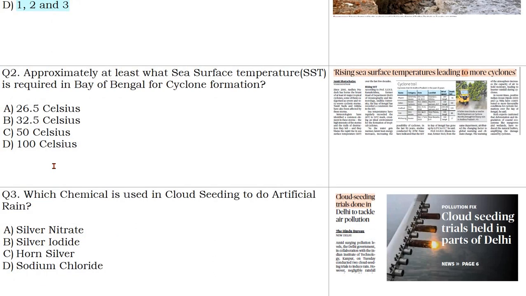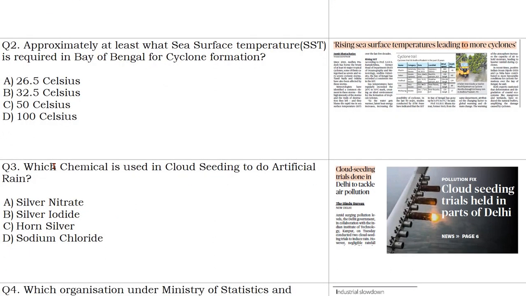Now come to second question. It says approximately at least what sea surface temperature is required in Bay of Bengal for cyclone formation. So the cyclone formation, as I told you, happens because the latent heat of evaporation is converted and is captured by cyclone, and also there is low pressure and there is wind movement which cause spiral circulation to happen. Okay. Now the minimum temperature which is required is 26.5 degrees Celsius in Bay of Bengal. Then only a cyclone can form, otherwise not.